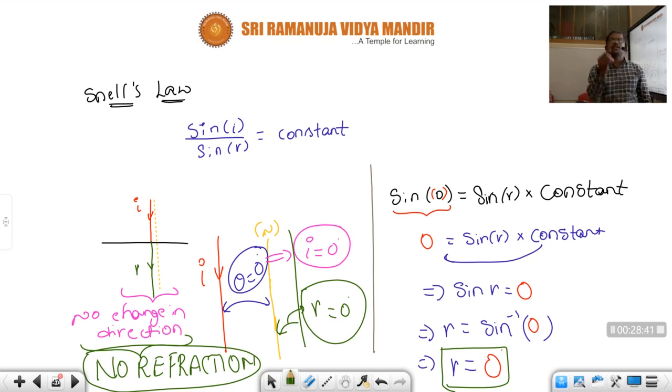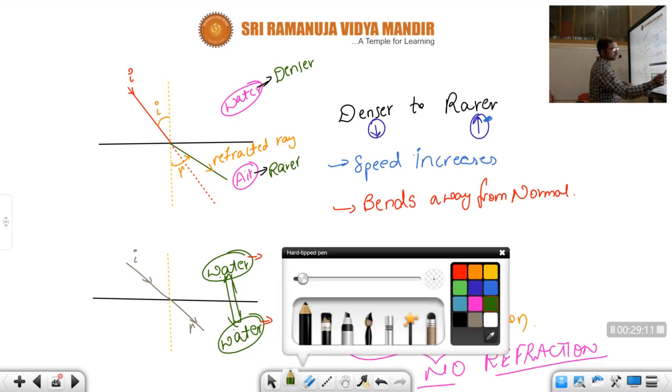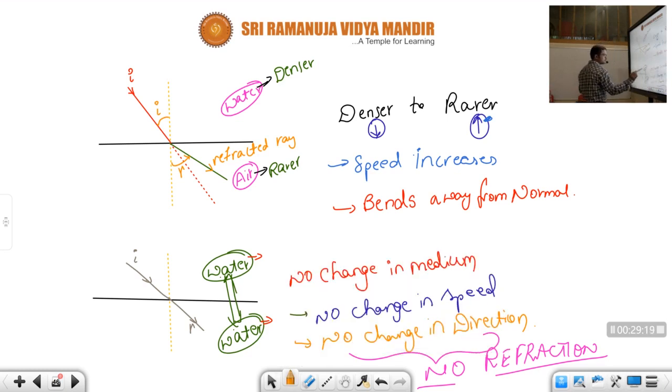Suppose there is no change in the direction, what can we say, children? There is no change in its speed. Whenever there is no change in its speed, what can we say, children? The medium is a homogeneous medium. Okay, children. And here also there is no refraction. So what are the conditions, children? When the mediums are the same, this type of thing is called a homogeneous medium.